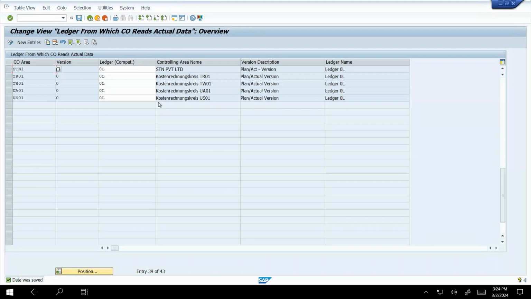Next we need to go for activate profit center. We are going to just activate the profit center, not create it.